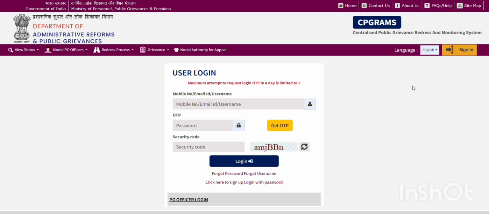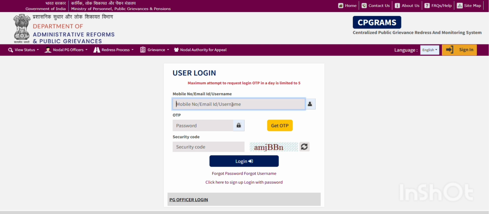What you can do is you can make an account here. Since I already have an account, I'll directly log in. Otherwise you can click here and you can see the sign up. For signing up, you need to give your mobile number, you need to have your email ID, and a simple name and all those things. So you can make an account free of cost.